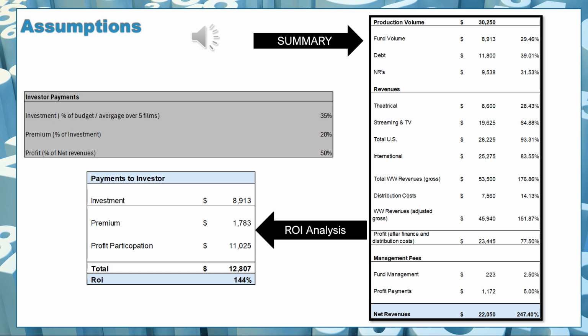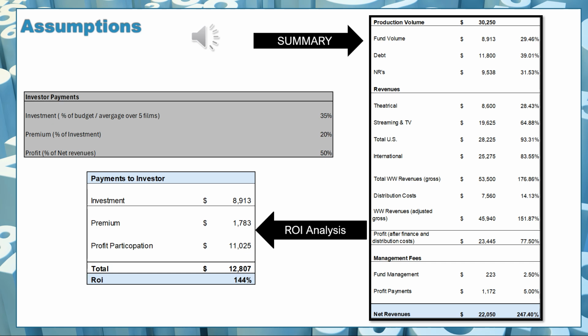Now, for the fund structure, you might find a different profit component applicable than on the per picture structure. Oftentimes, when you work with family offices or investment firms, they want more profit. It's just what they want because they believe we're taking a higher risk. We're giving you more money than just for one movie. And it would not be unheard of if they would ask for a 50% profit participation component. And so we will run it like that because that's what we potentially have to deal with.